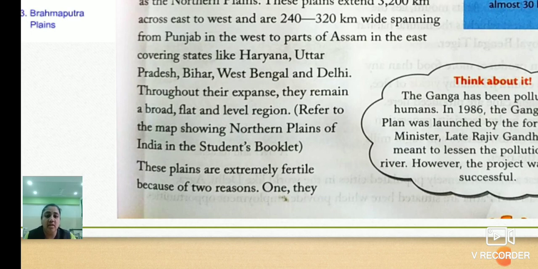Just a minute, I will see if it is there. See here, on the map booklet, page number 3, it is clearly shown. Physical map of India showing the northern plains.